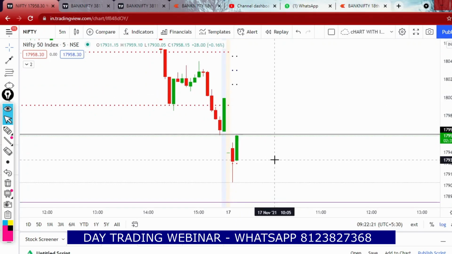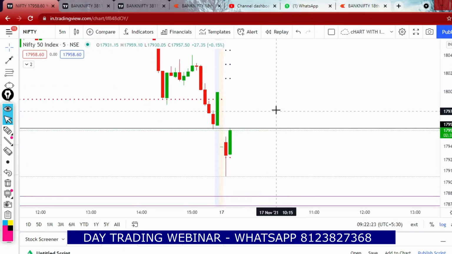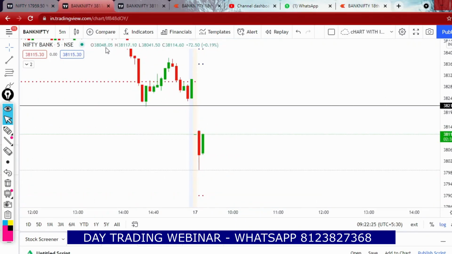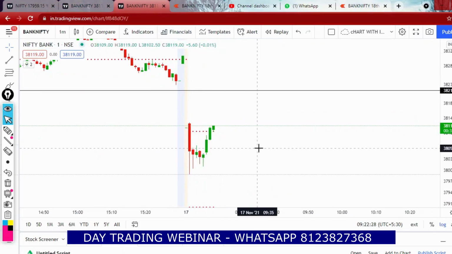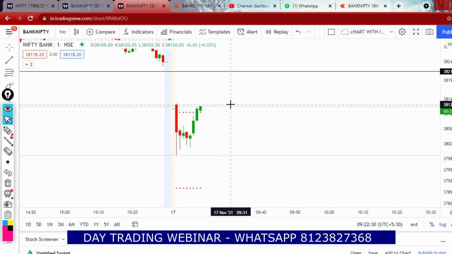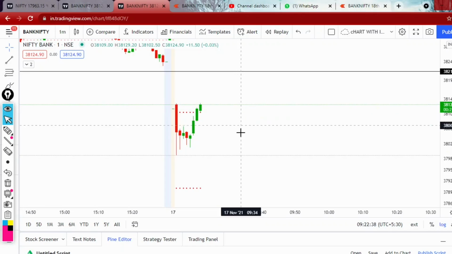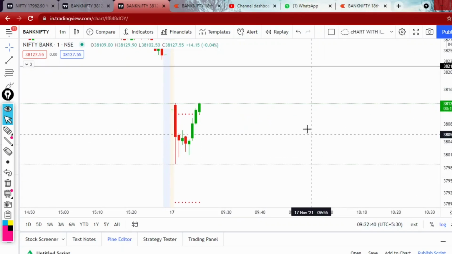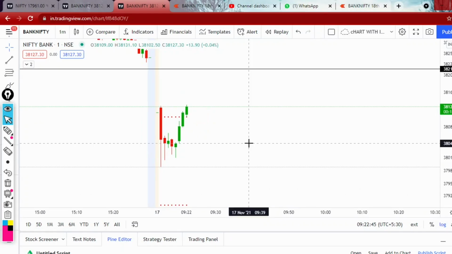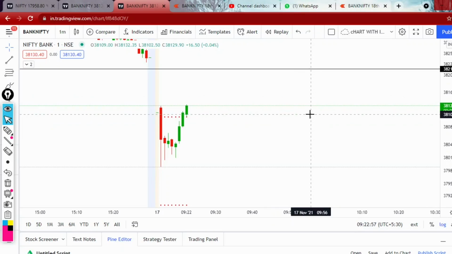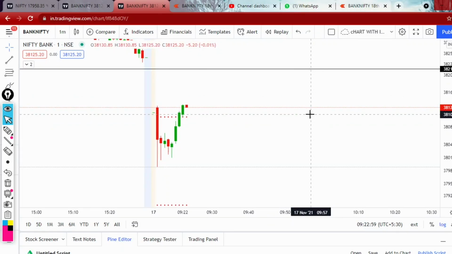You can see the first candle is trying to close above PDL, but in Bank Nifty it is somewhere here only, inside the first candle. If you see the Bank Nifty chart in the 1 minute time frame, you can see how clearly buyers are trying to move the price in an upward direction. See here, the 1 minute candle is trying to close above the first candle high, but it is facing resistance there, right? We will see how beautifully price is reacting at that level.